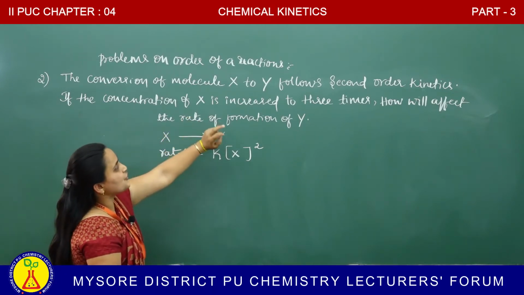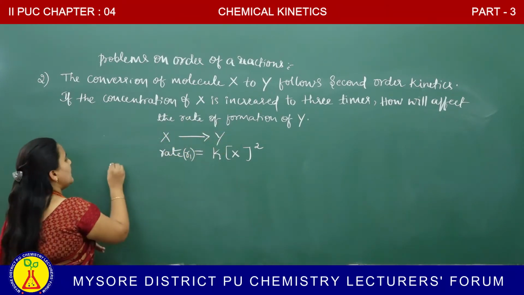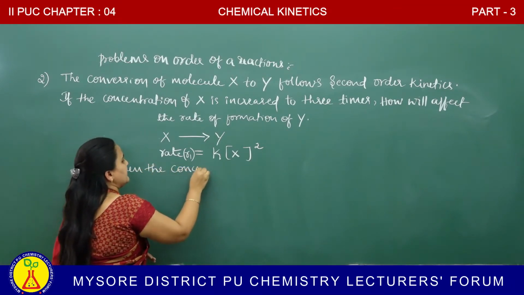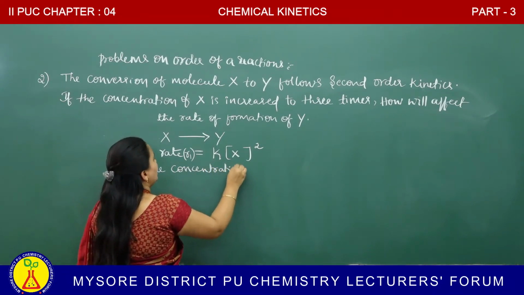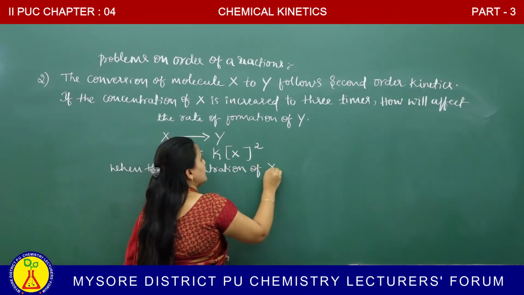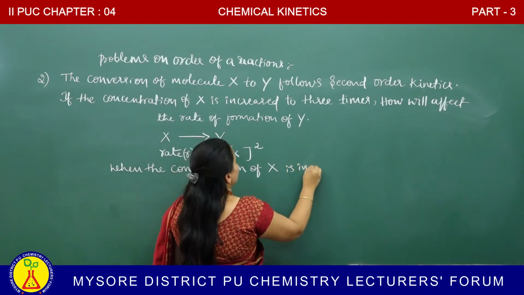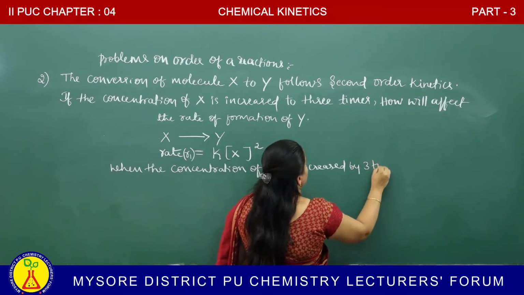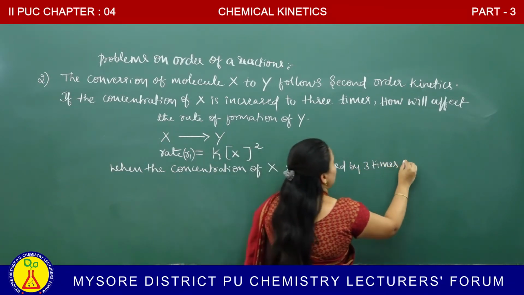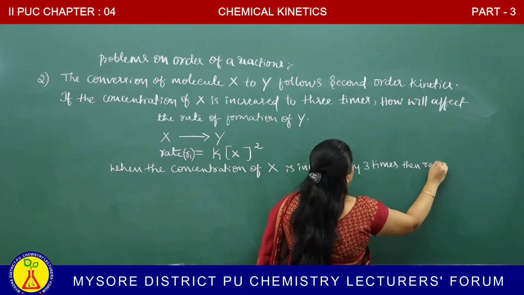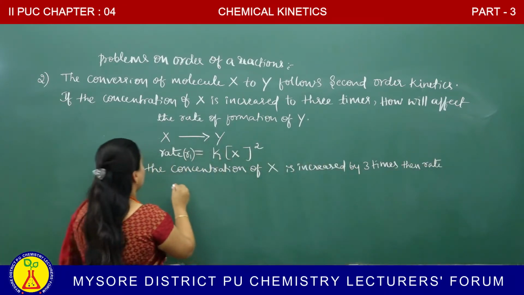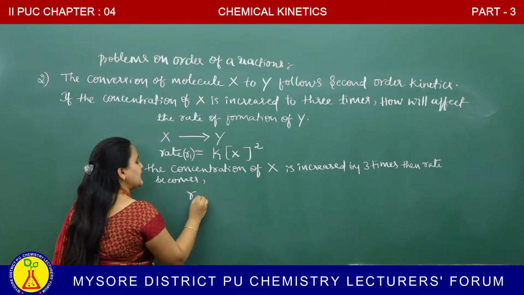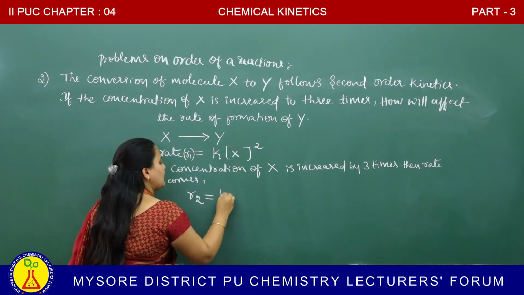Next they continue the question. When the concentration of X is increased by 3 times, then the rate becomes, taken as R2, rate constant.